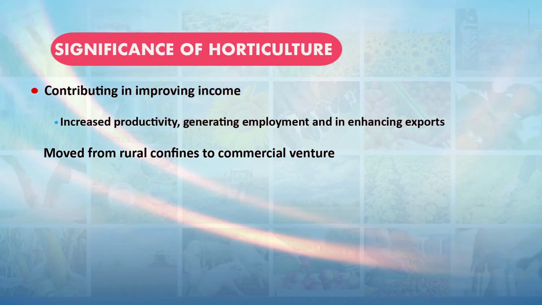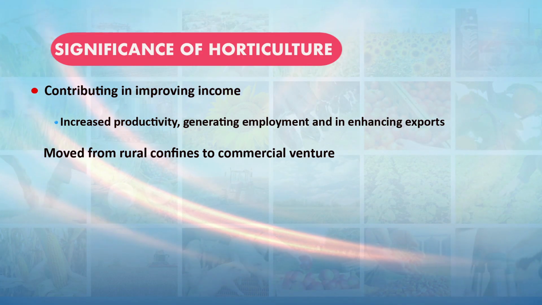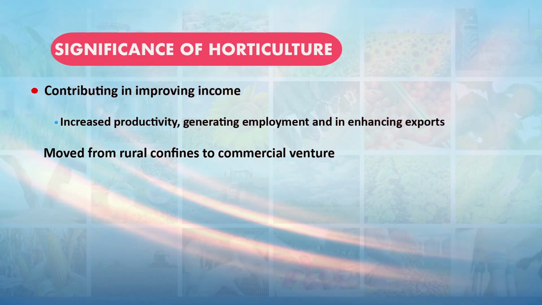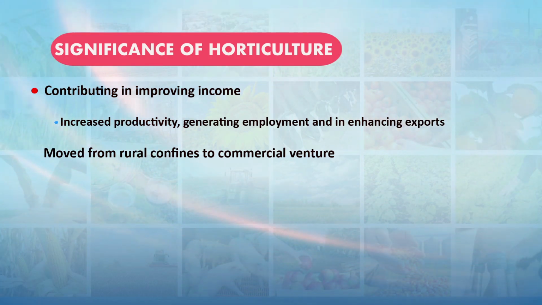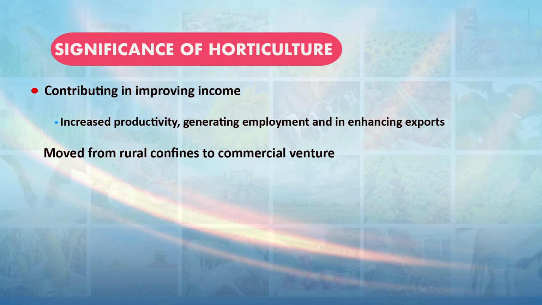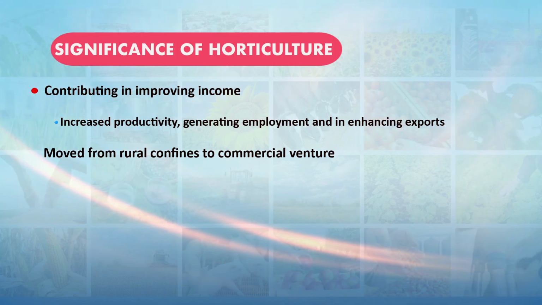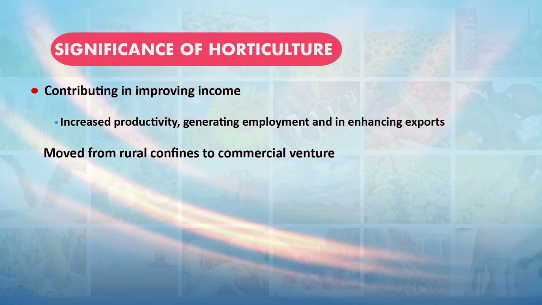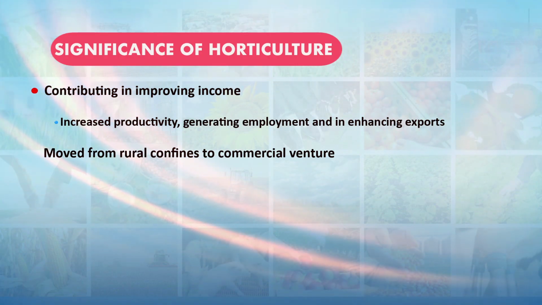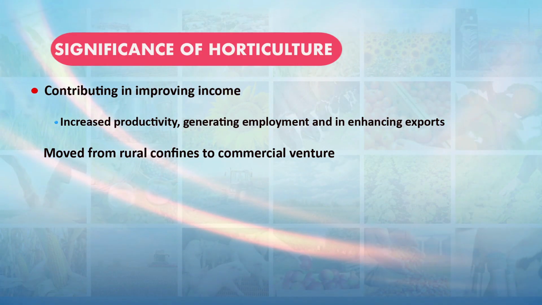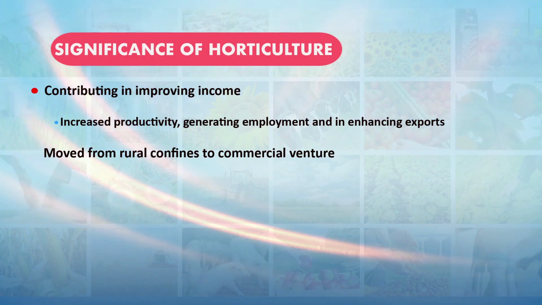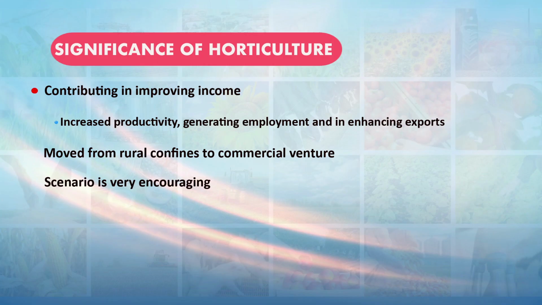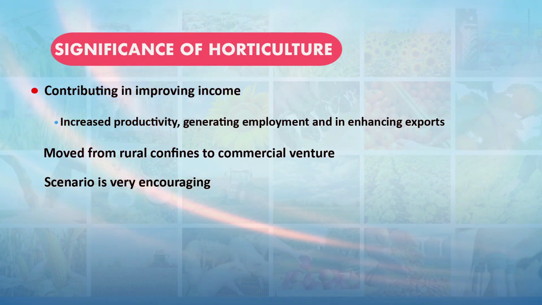In case of crops like rice or wheat, we get production once or twice in a year, but in case of horticulture crops, we have the opportunity to earn daily by selling the fruits and vegetables. Fruits and vegetables are short duration crops, so they provide more regular income to the farmers. The scenario of the horticulture sector is encouraging in the country.